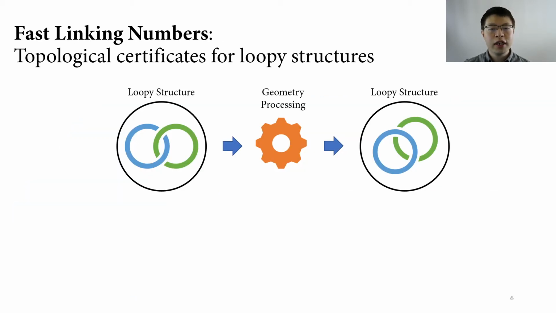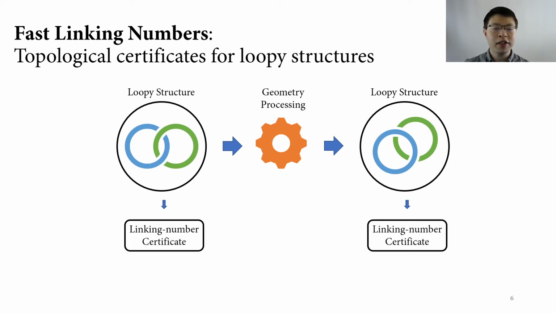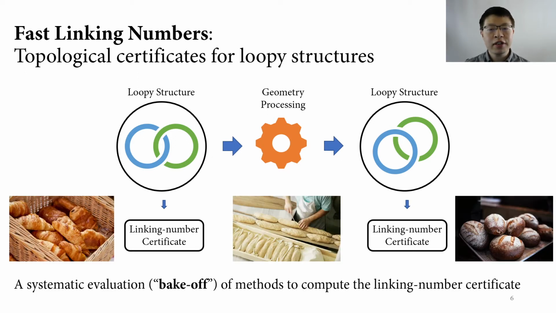So in this work, we propose fast linking numbers, a topological certificate for loopy structures. Given the model state, our method will compute a linking number certificate before or after processing to enable automatic topology verification. Our other contribution is a systematic evaluation, or bake-off, of methods to compute this linking number certificate.